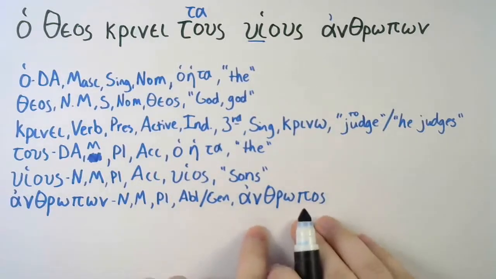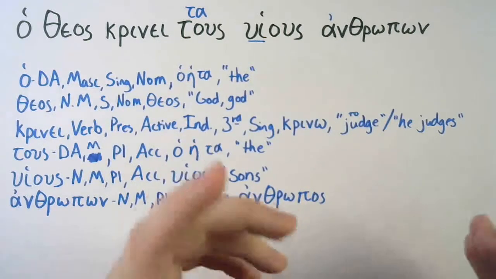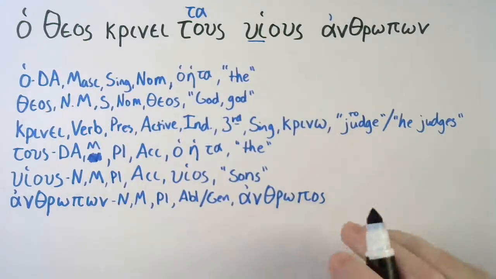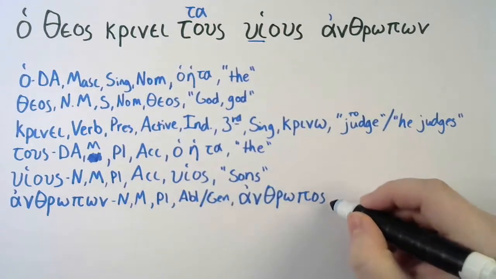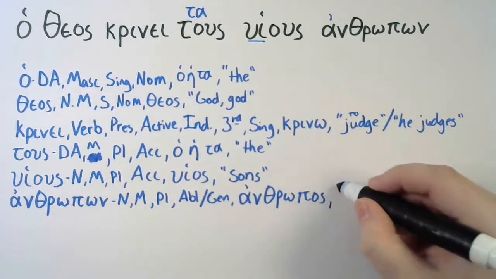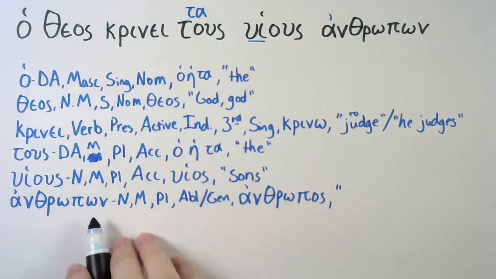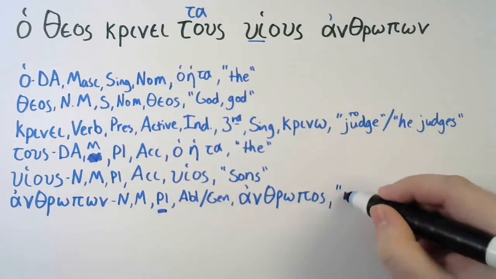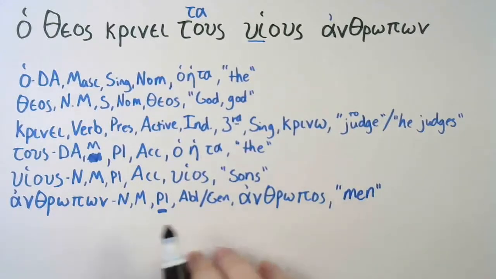Also, if you look up in the lexicon, you would see anthropos, comma, ho, telling you, of course, it's masculine. You can't always trust the ending, because there's a couple words that look one way, but they aren't what you think they should be. Alright, and what does anthropos mean? Anthropos means man, except in this case it's going to be men because it's plural. Men. Alright, and we'll talk about the cases here in just a moment.